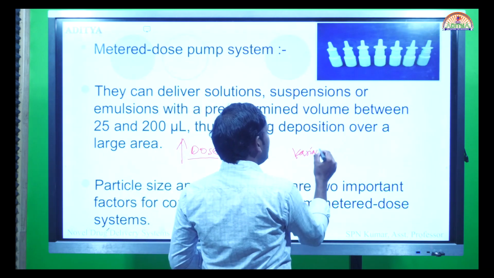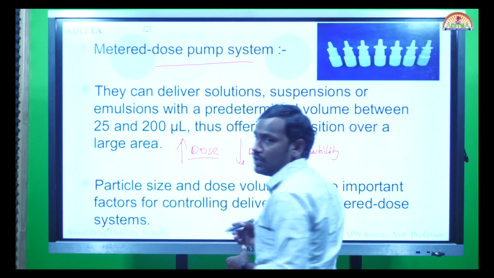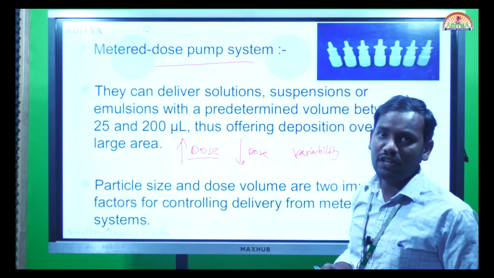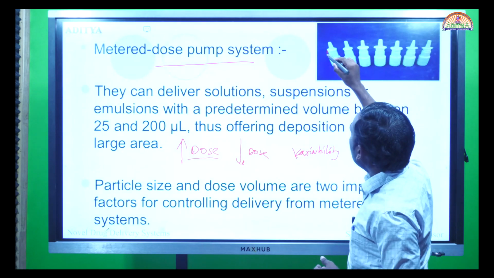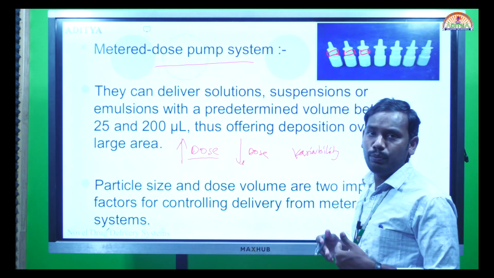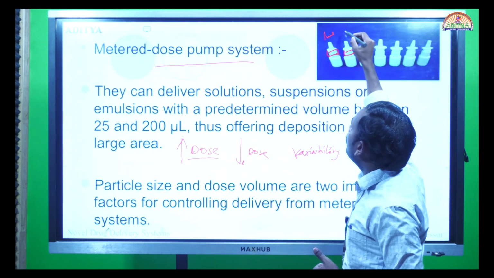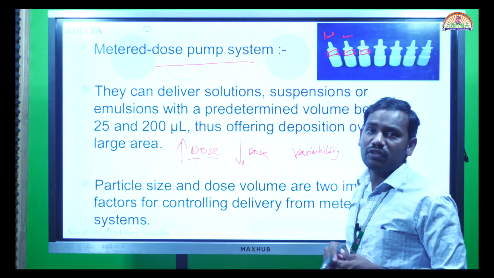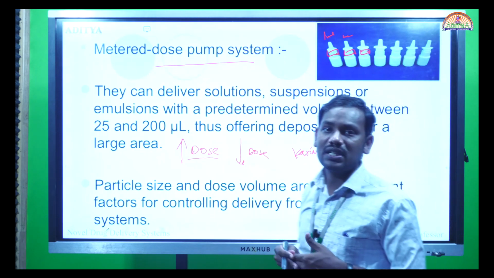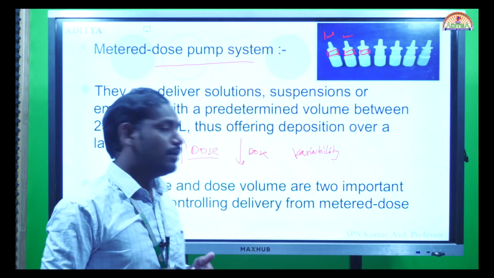In order to prevent the variability, we can use a metered dose pump system. That means irrespective of the pressure given by the patient, an equal amount of drug loads into this metered cavity, and whether you pull it hard or pull it slow, the same amount, 1 ml or 2 ml, only will come out of the drug. This allows for dose consistency and prevents overdose or underdose of the drug, and thereby prevents adverse effects.